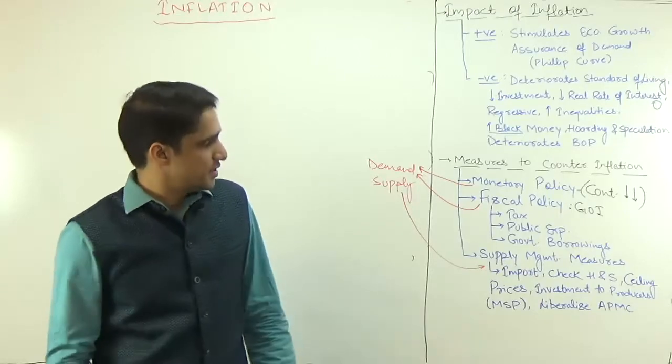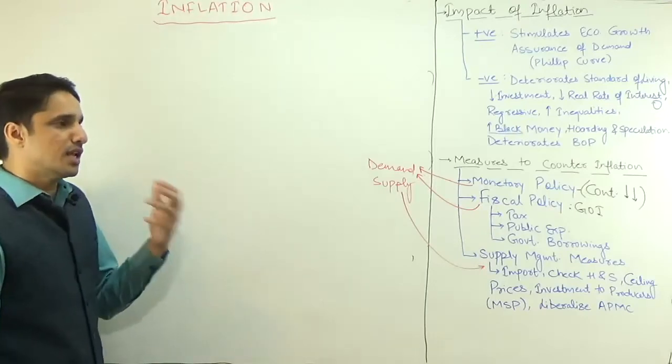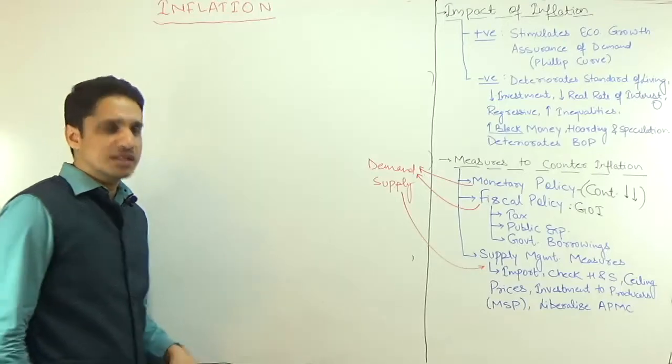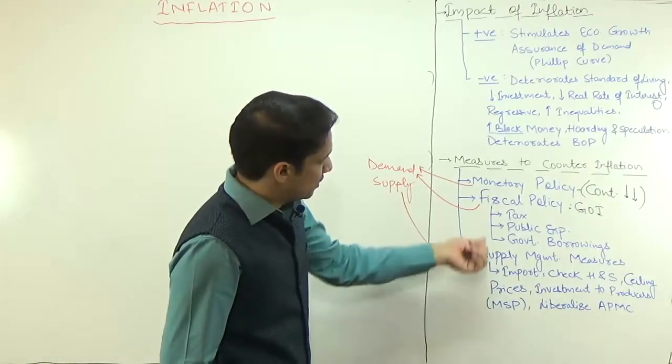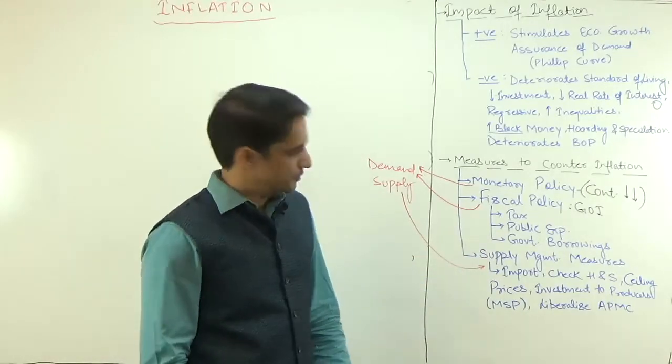Next we have the ceiling prices. Ceiling prices means a maximum price being fixed. For example, onion cannot be sold by anybody for more than 50 rupees per kg. This can be one type of ceiling. So the ceiling prices is also one of the major measures, but again not very effective in democratic countries.